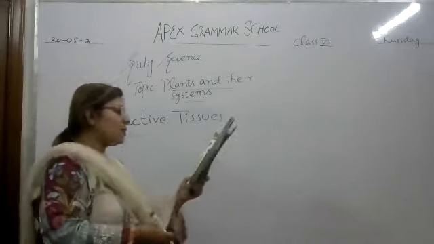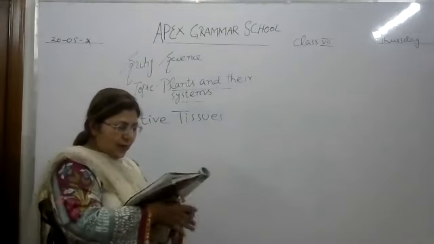Protective tissues cover the surface of roots, stems and leaves.